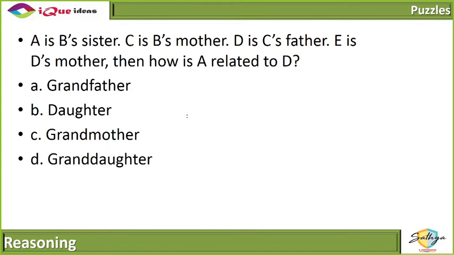So it's given that A is B's sister, C is B's mother, D is C's father, E is D's mother. Then how is A related to D?